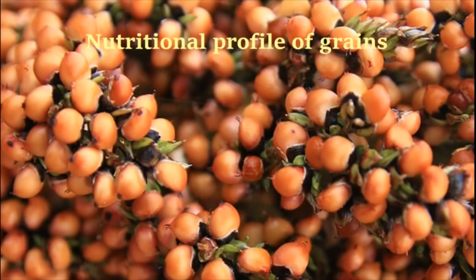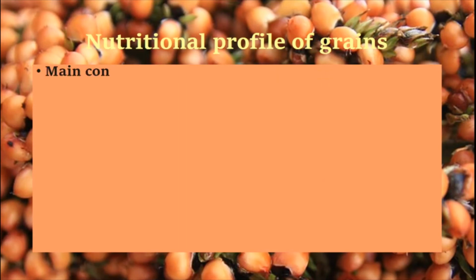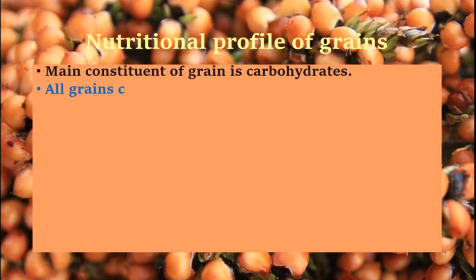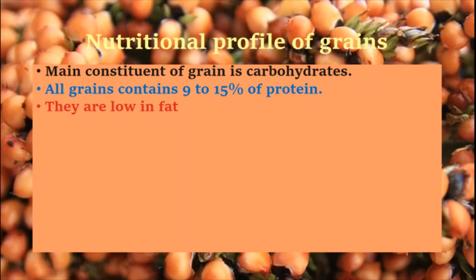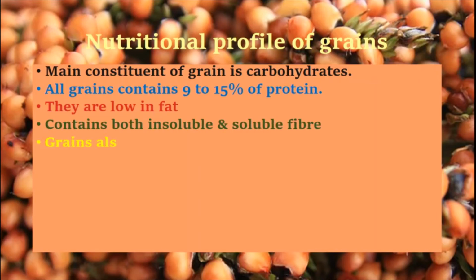Nutritional profile of grains. The main constituent of grain is carbohydrates. All grains contain 9 to 15% protein. They are low in fat and contain both insoluble and soluble fiber.